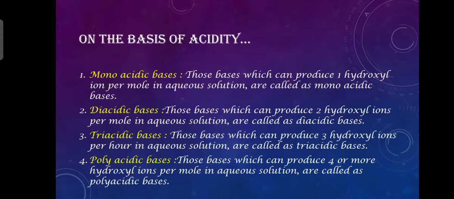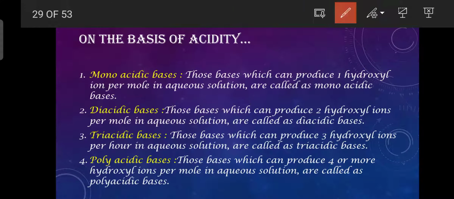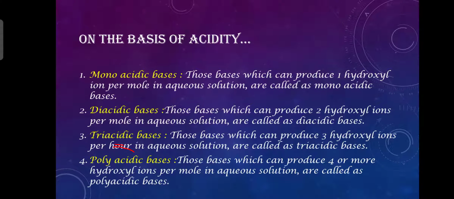Those bases which can produce three hydroxyl ions per mole in aqueous solution are called triacidic bases. And what are polyacidic bases? Those bases which can produce four or more hydroxyl ions per mole in aqueous solution are called polyacidic bases.